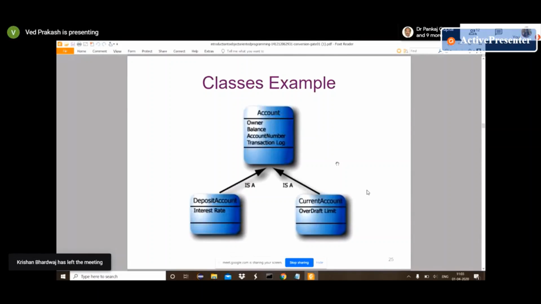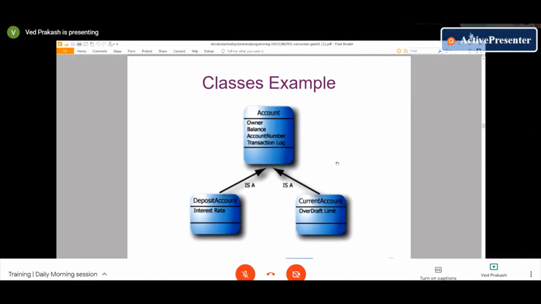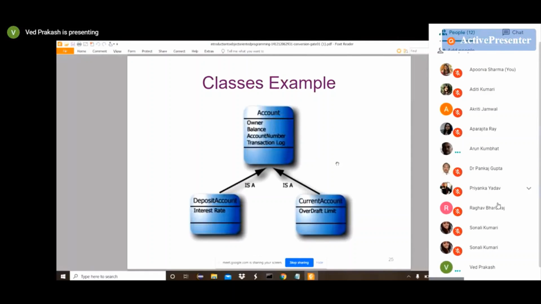So every manager is basically an employee also. Every deposit account and current account is an account first, then it's a specialization like deposit account or current account. Same way, every employee is first an employee, then it's a manager.